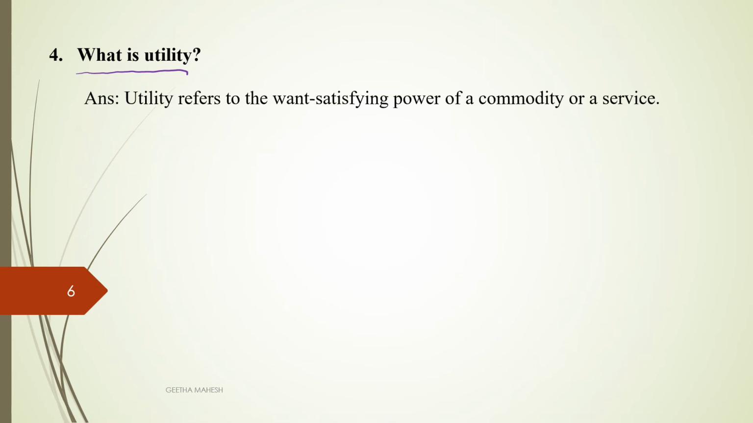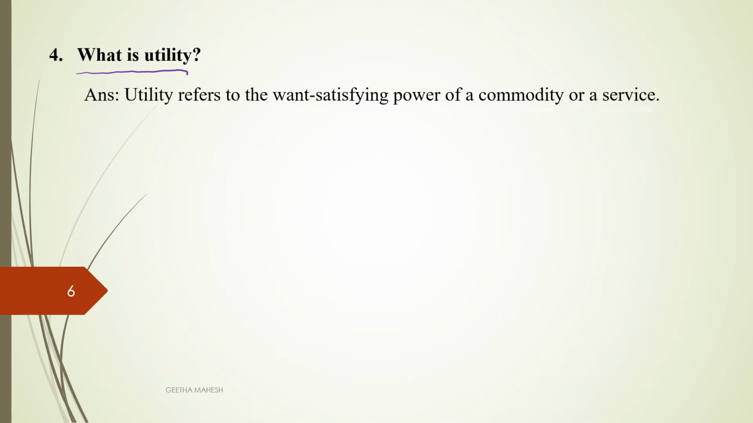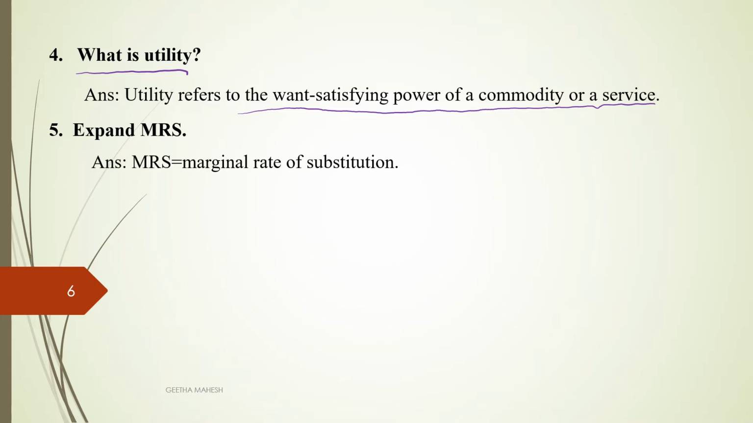Now let us discuss what is utility. Utility is the power or capacity of a commodity to satisfy human wants, or it refers to the want-satisfying power of a commodity or service. Expand MRS, marginal rate of substitution. So here it is very important for 1 mark.